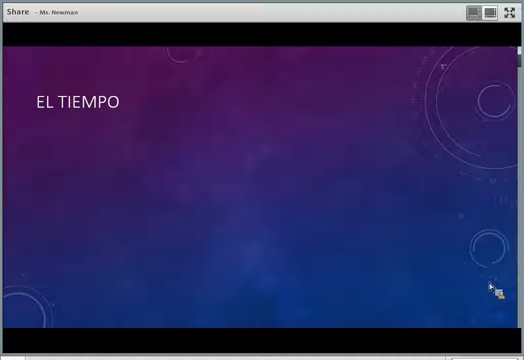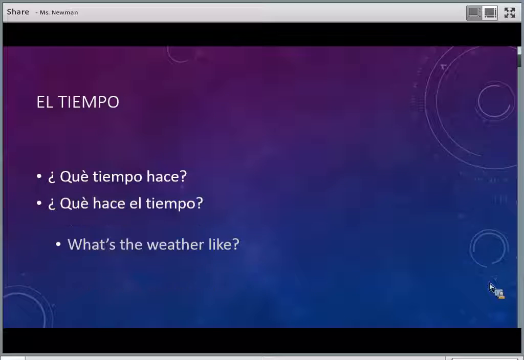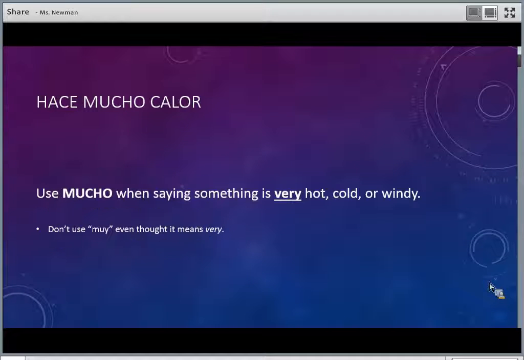Okay, talking about el tiempo. ¿Qué tiempo hace? Or ¿qué hace el tiempo? Either way is acceptable to say what's the weather like. Okay, make sure you review the different phrases for the weather if you're uncertain.